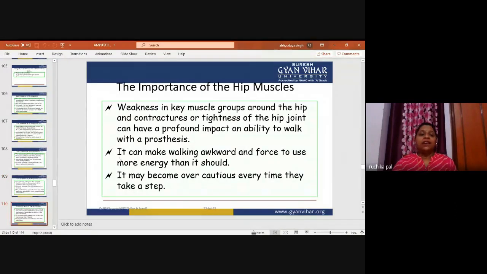Now, as I have mentioned, we need to go for muscle strengthening. So what is the importance of the hip muscles? Weakness in key muscle groups around the hip, and contracture or tightness of the hip joint, can have a profound impact on the ability to walk with a prosthesis. It can make walking awkward and force the patient to use more energy than they should. They may become overcautious every time they take a step. So the hip muscles should be strengthened so that hip contractures and tightness of the hip joint will not be there, and the ability to walk will not be hampered with the prosthesis.